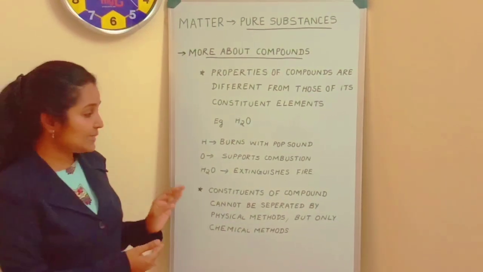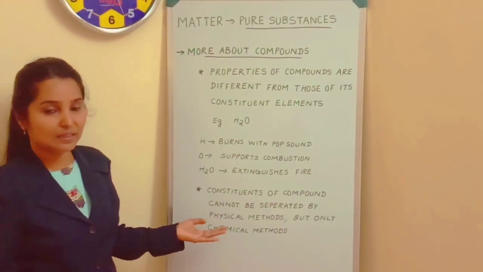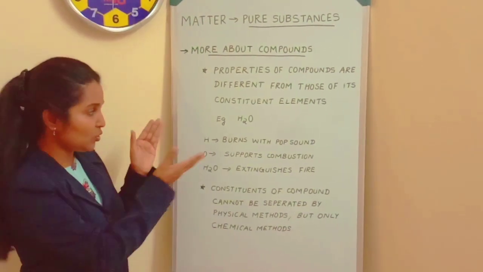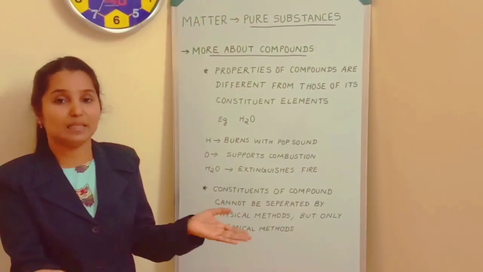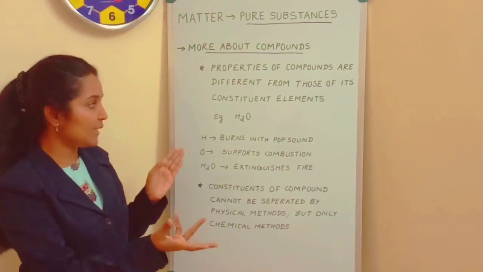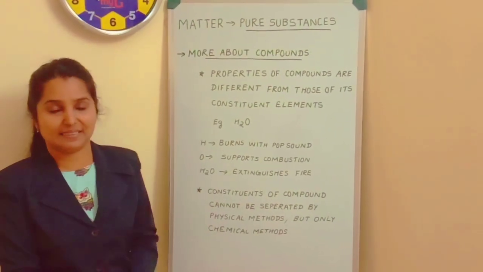And then, the constituents of a compound cannot be separated by physical methods, but they can only be separated by chemical means. As we have told earlier, water cannot be separated easily by any of the physical methods, but it can only be separated into hydrogen and oxygen by electrolysis, a chemical method.